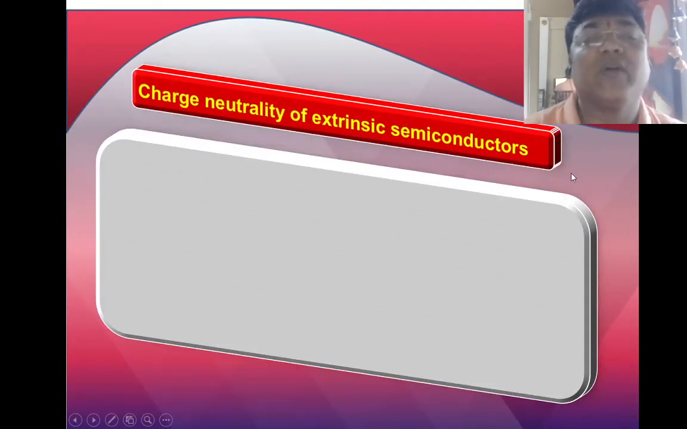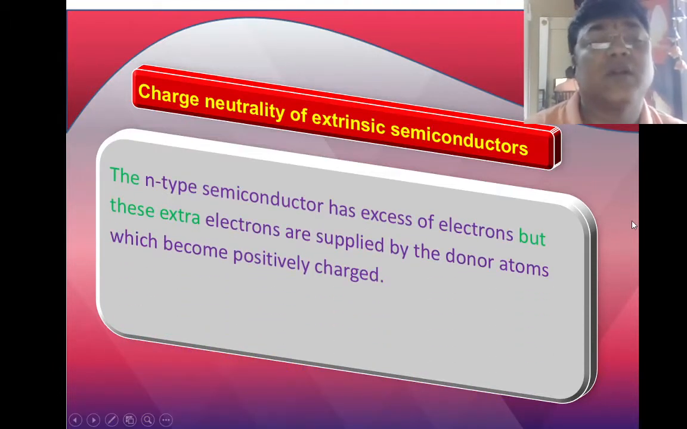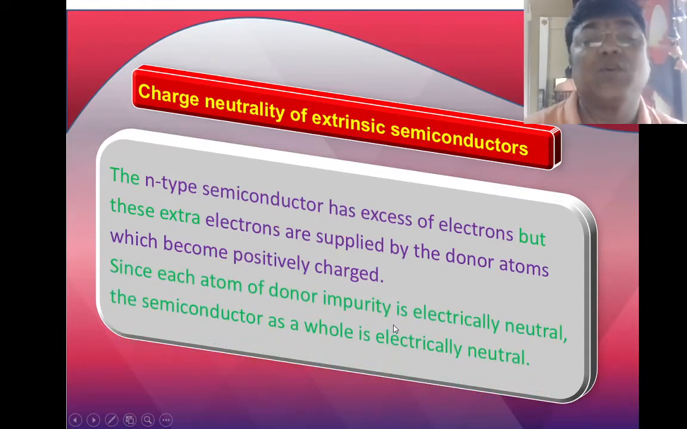Now next we will see charge neutrality of extrinsic semiconductor. What is charge neutrality for the extrinsic semiconductor? The n-type semiconductor has an excess of electrons, but these extra electrons are supplied by the donor atoms. This we know very well, and they become positively charged. Since each atom of donor impurity is electrically neutral, the semiconductor as a whole is electrically neutral, because where it loses the electron it becomes positively charged, and where that electron goes, that becomes negatively charged. The whole crystal will become what? Electrically neutral.